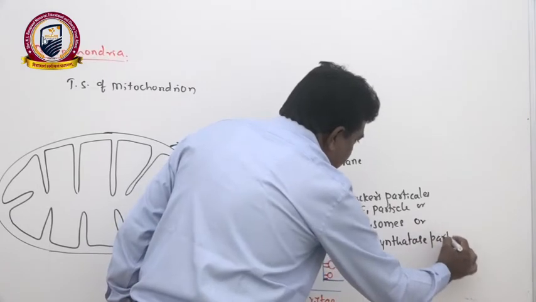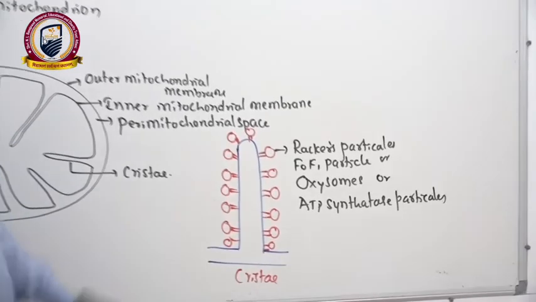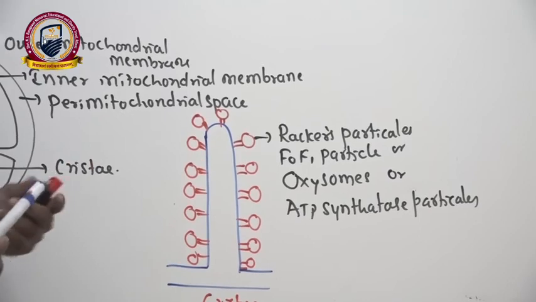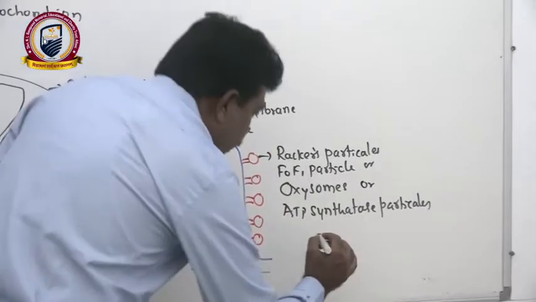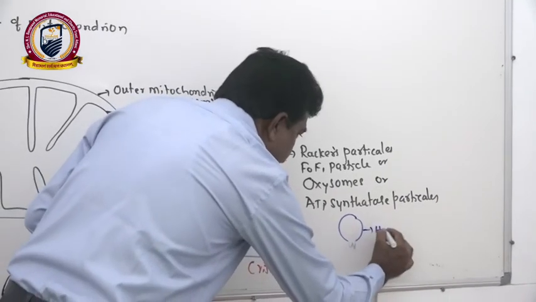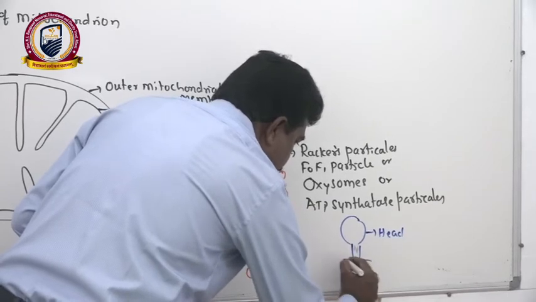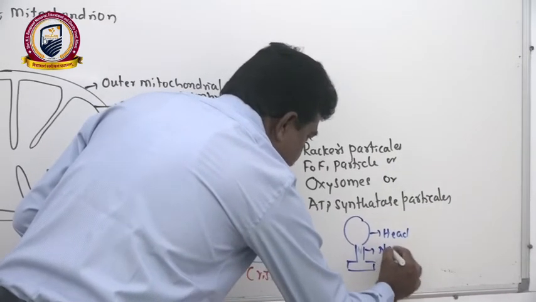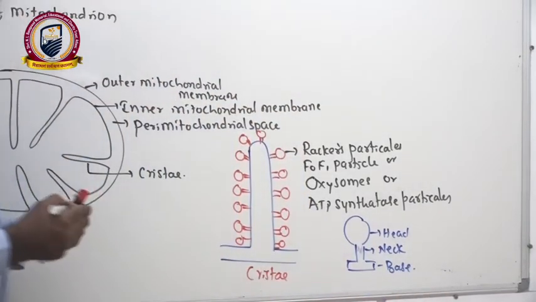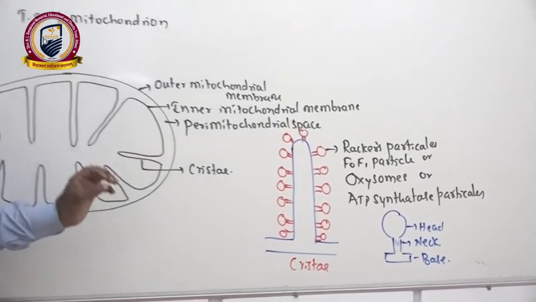That means these Racker's particles help to synthesize ATP, hence we call them ATP synthetase particles. Each F0 F1 particle or Racker's particle has a globe-like head, then a narrow neck, and a broad base, where the electron transport system takes place.